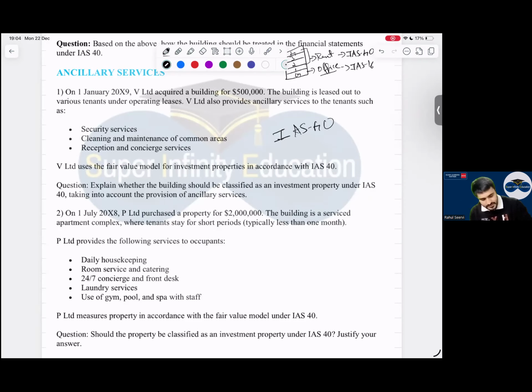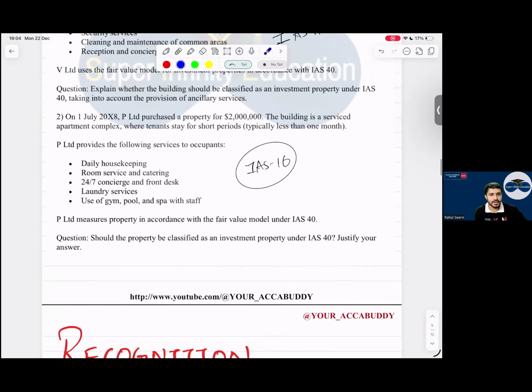IAS 40, IAS 16. Why am I saying IAS 16 here? Can I say I'm doing business? What is the business? Can I say lodge business? Hotel business? Same way, service department. Yes, sir. So this is clear. So with this, the definition part is done. Any doubts to anyone in definition?